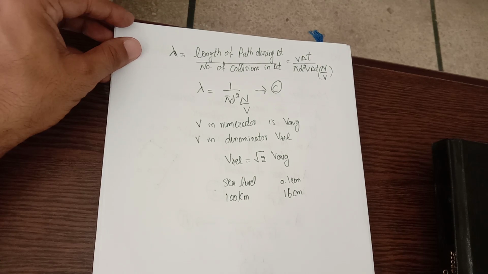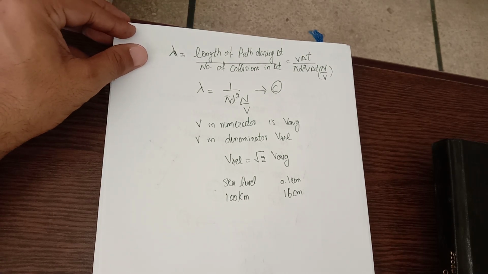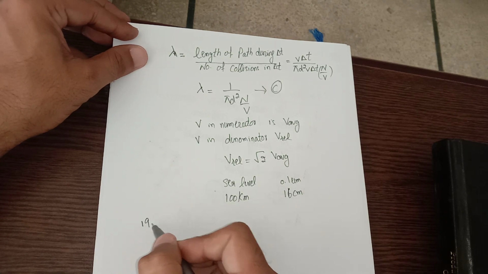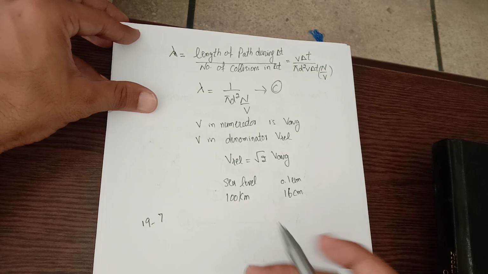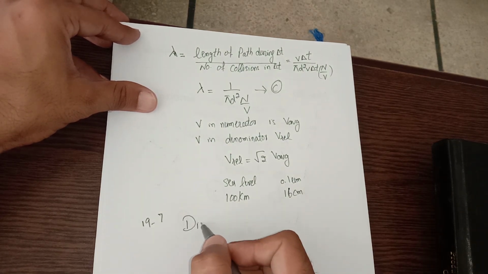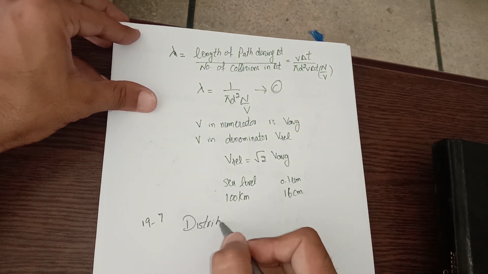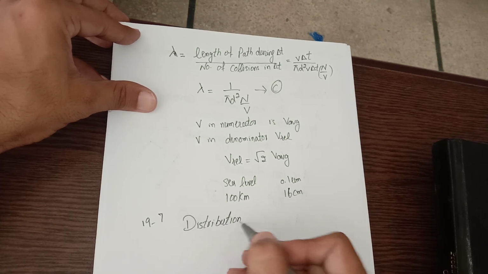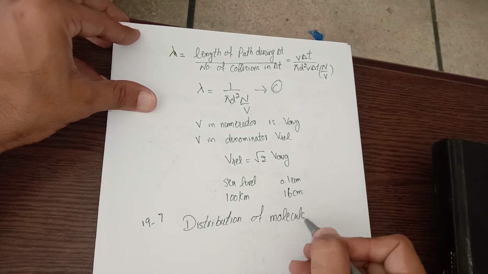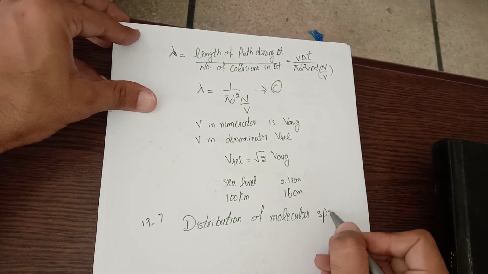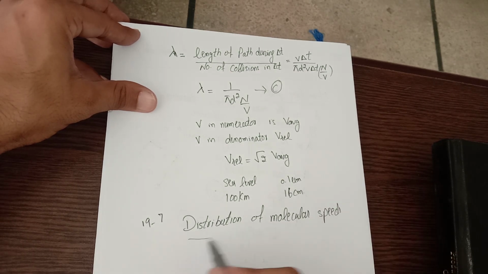This was first part of our discussion. Now I would move towards topic 19.7, Distribution of molecular speeds.